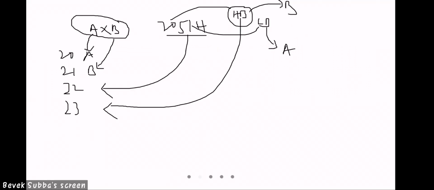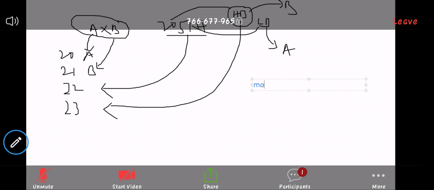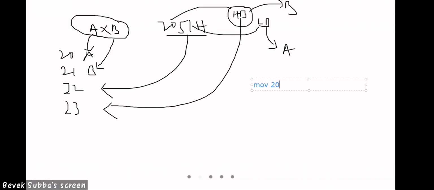How will you write? First one will be move 20H, comma A, right? Yes, this one.